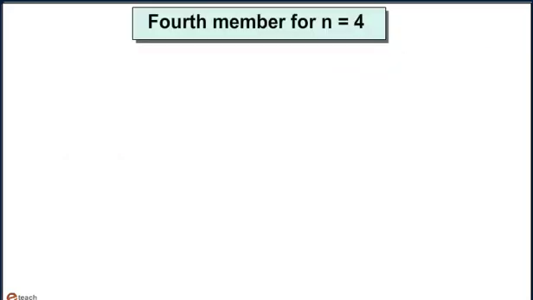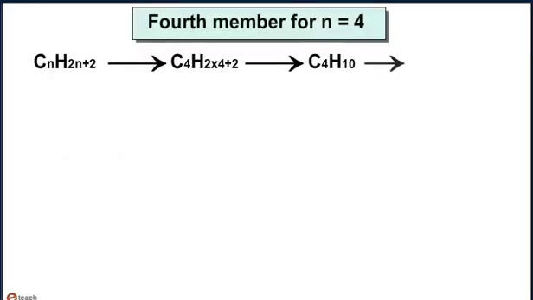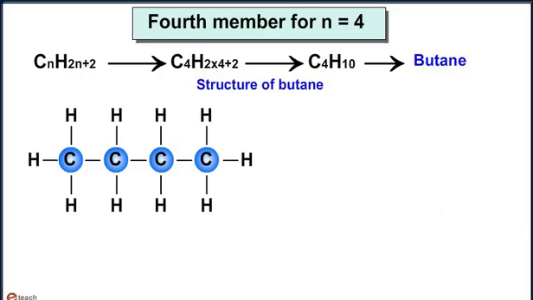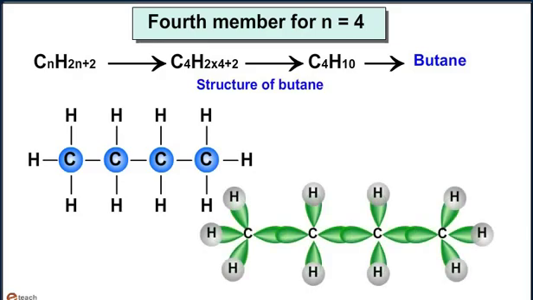The fourth member, for n equals 4, is butane, that is C4H10. The structure of butane is given here. The carbon of butane is also tetrahedral in nature, and so on.